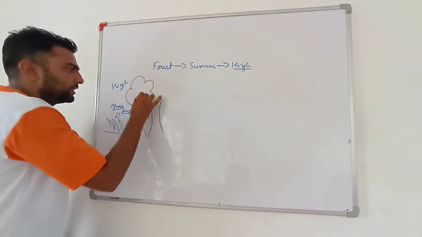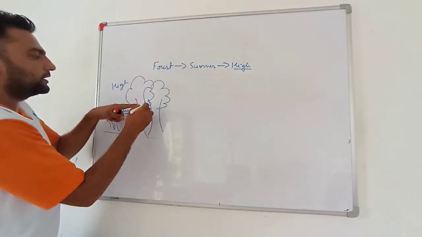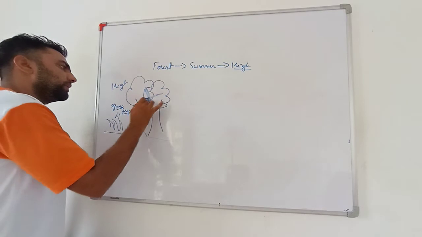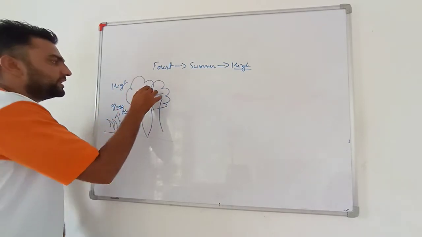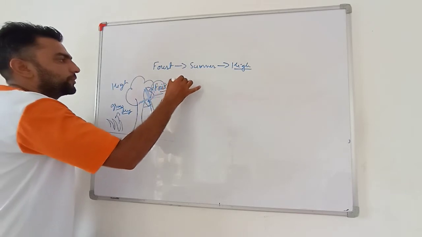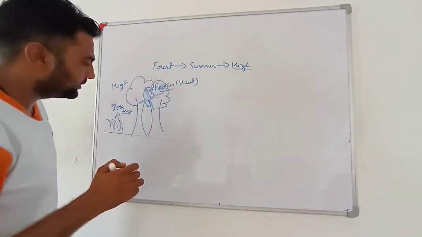Moreover, if wind blows, when branches move in contact with each other, friction happens, because of which heat is produced, and the leaves of these plants may catch fire.